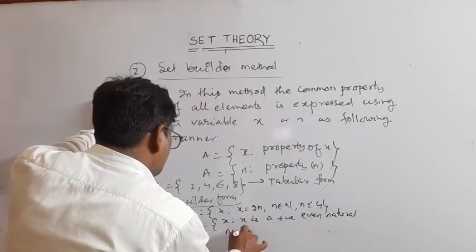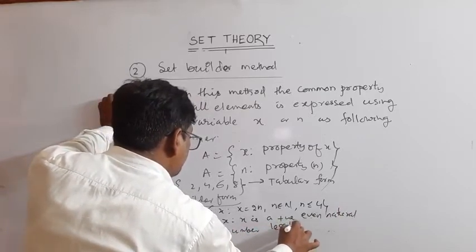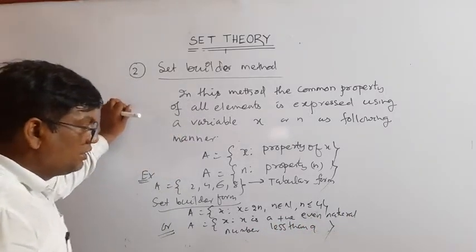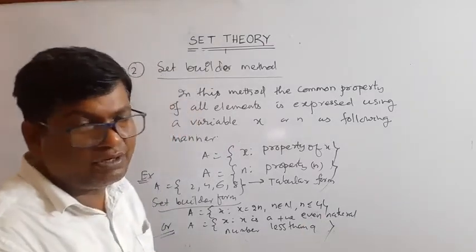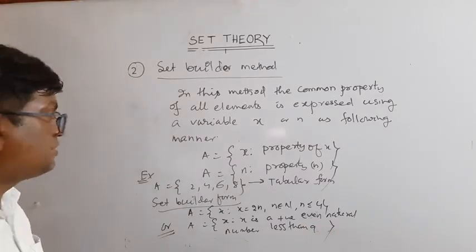Number less than 9. So many different types of sets, we can write the set in set builder form. Now, what is the other name of the set builder method?